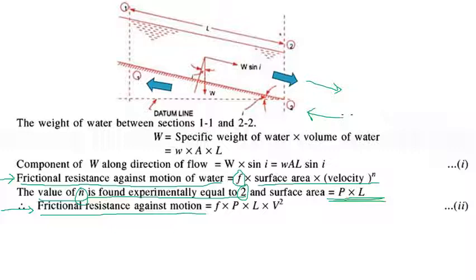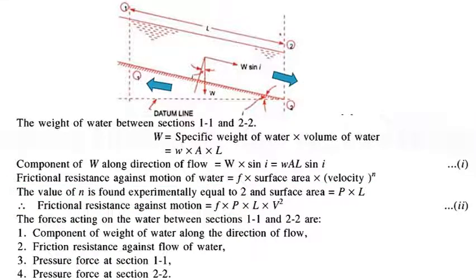Initially, frictional resistance was f into surface area into velocity, the whole raised to n. Then experimentally, the value of n was found to be equal to 2. Surface area is equal to P into L, where P is the perimeter. So f into P into L into V square.